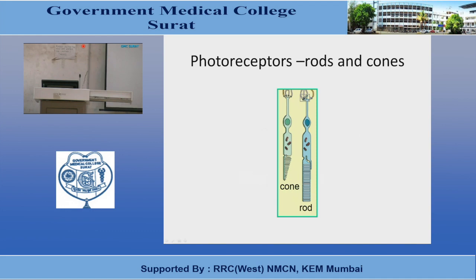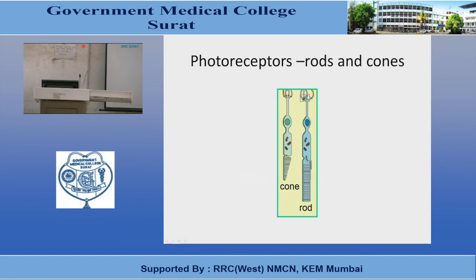And cones are responsible for color vision. They are stimulated maximally by bright light, and they are responsible for visual acuity, that is acute and detailed vision of the object. So cones are responsible for color vision. C for C: cones are responsible for the color vision, and they are stimulated maximally in the bright light, and they are responsible for photopic vision.